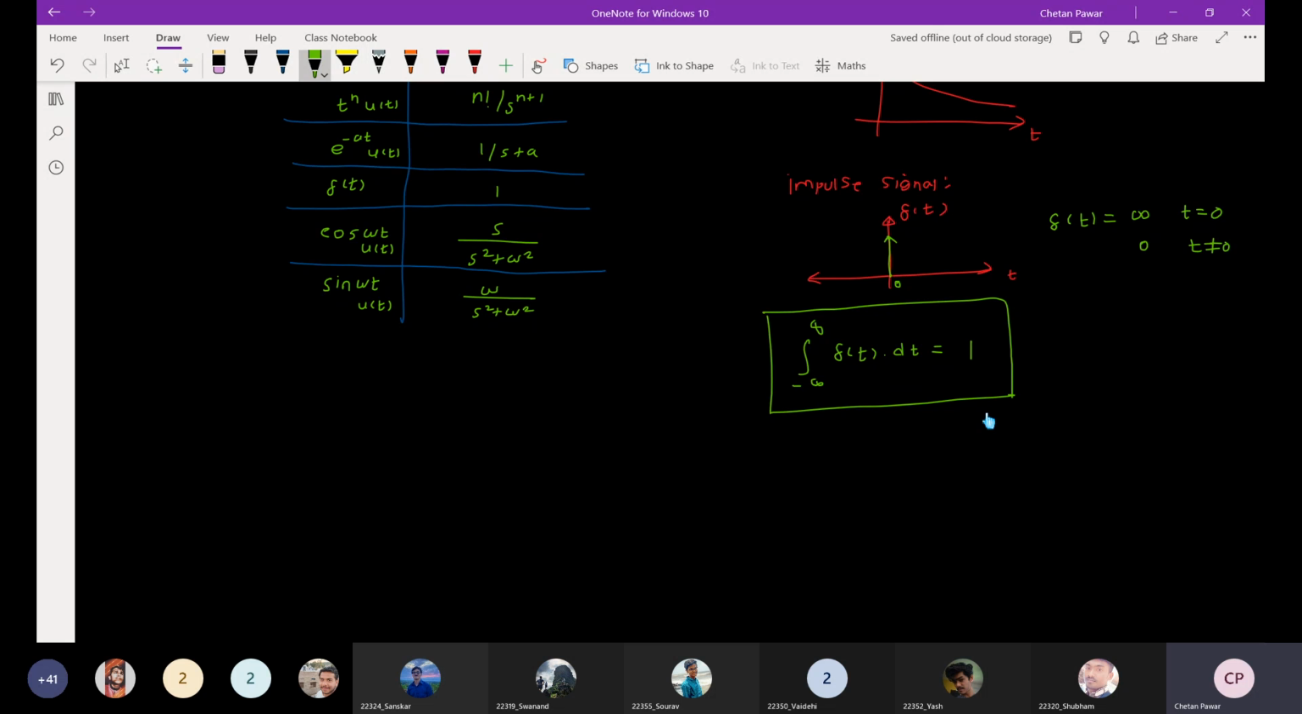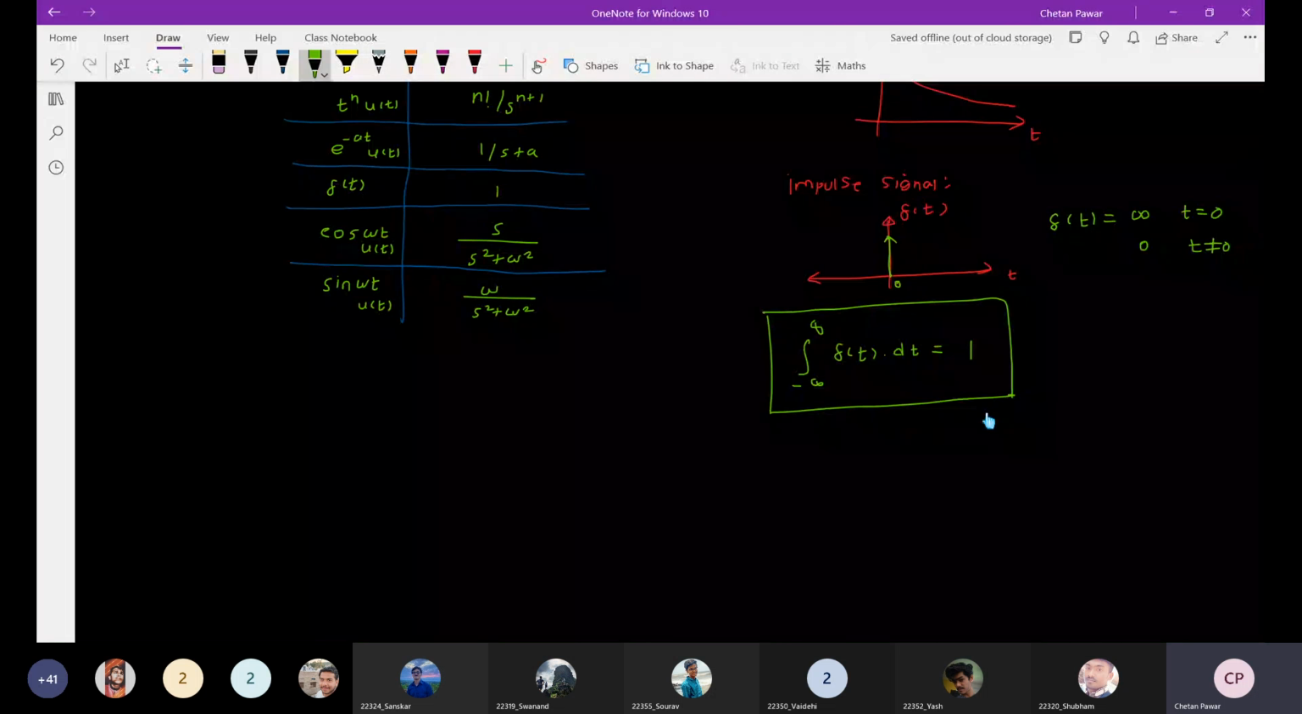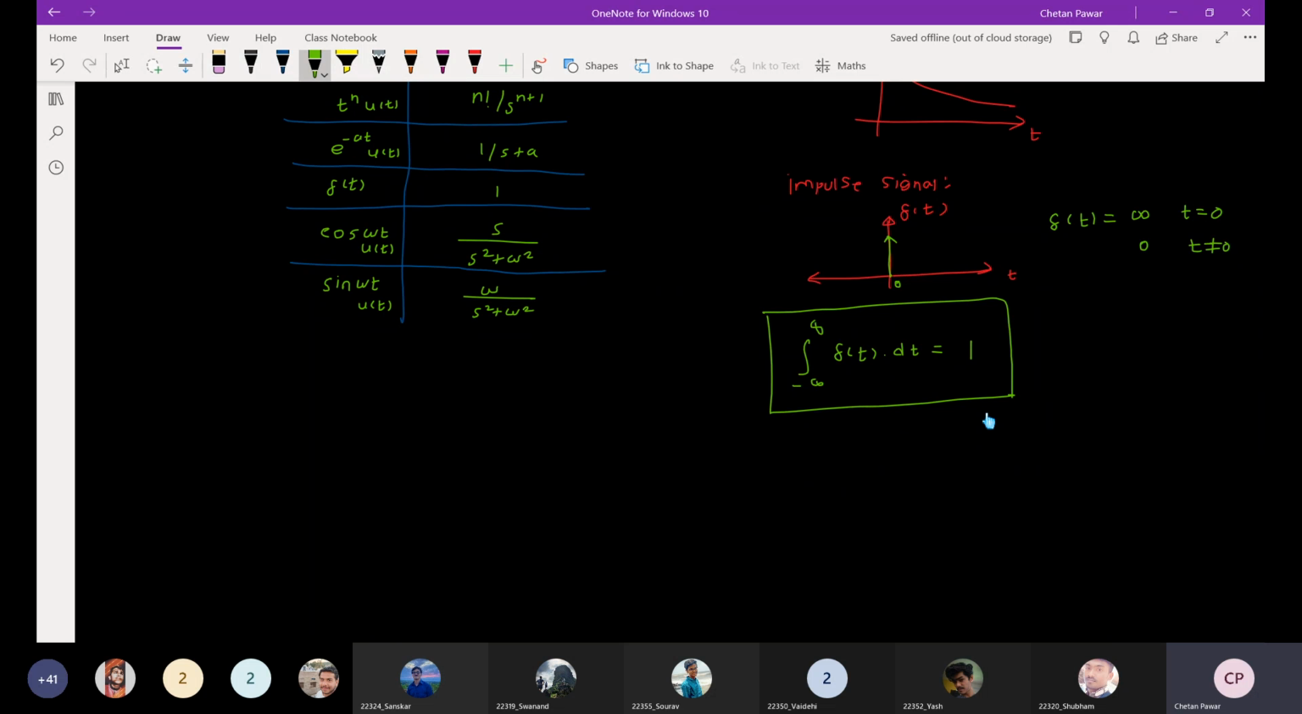So the area under the unit impulse signal will be 1. But the amplitude of that particular signal at t equal to 0 will be infinity. So the Laplace transform of delta of t, that is the impulse signal, will be equal to 1.